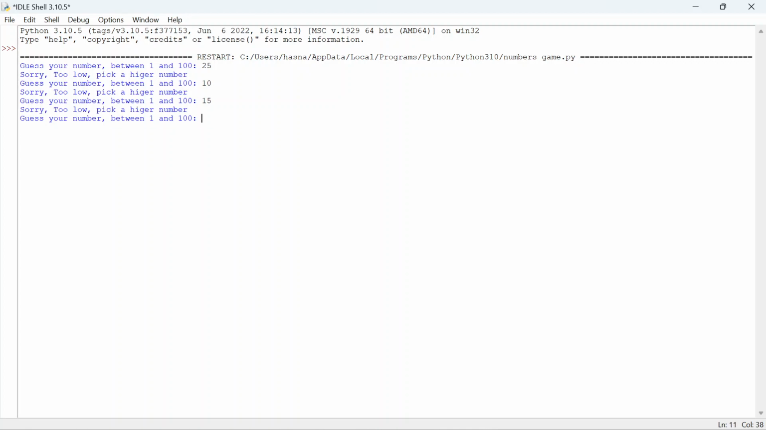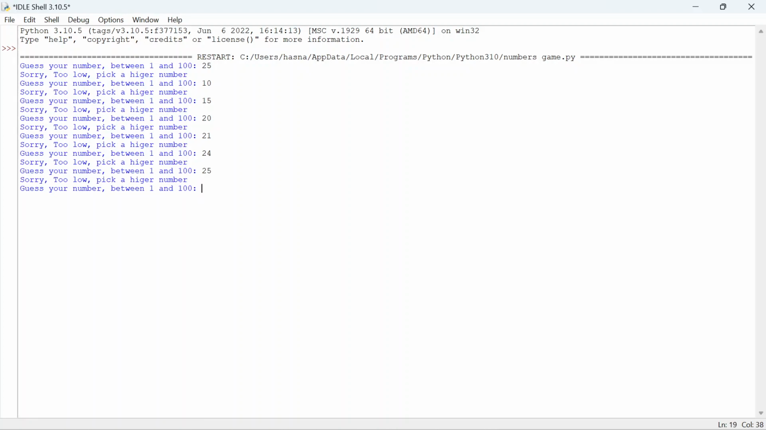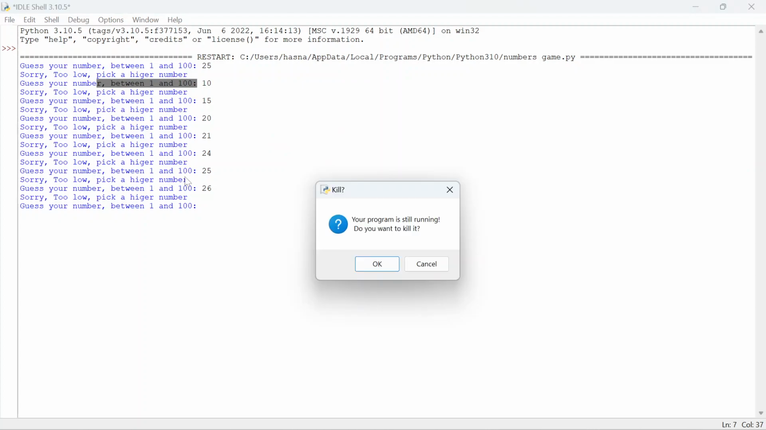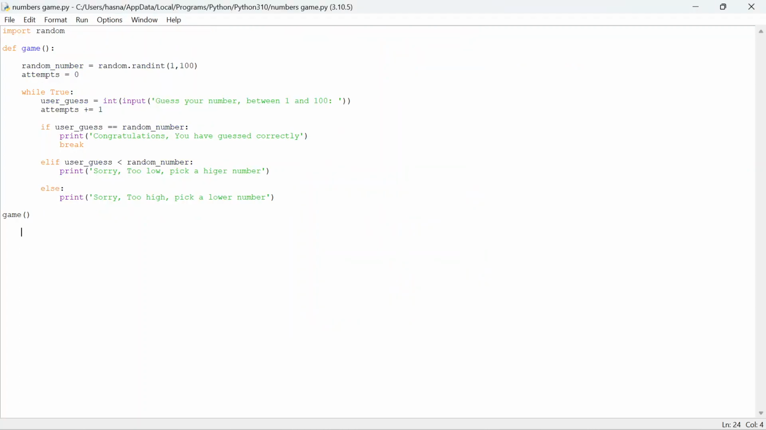I'll do 15. Too low, 20. Too low, 21. Too low, pick a higher number. 24. Too low, so is it 25? Too low, 26. Oh, okay. It said too low, pick a higher number, and then I picked a lower number. Yeah, that's true.